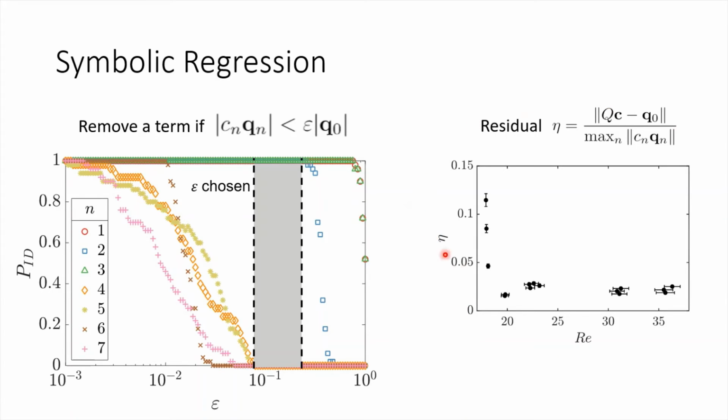Across the range of Reynolds numbers tested, the residual is fairly low, with the only exceptions being at very low Reynolds number. We expect that this is because at Reynolds numbers lower than 20, the flow first becomes time periodic, then nearly stationary.